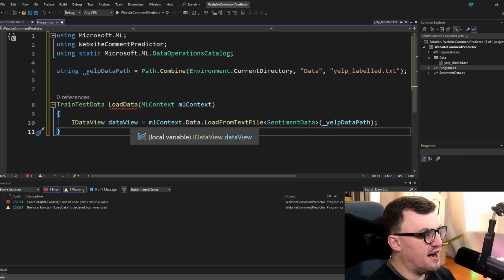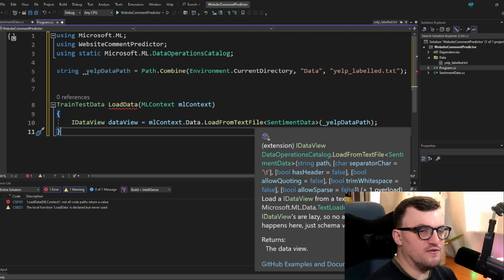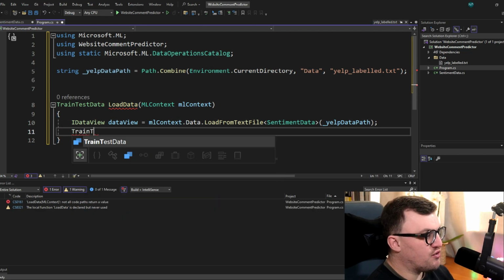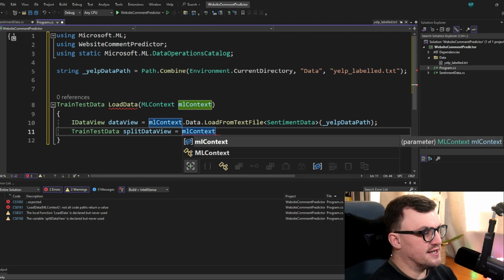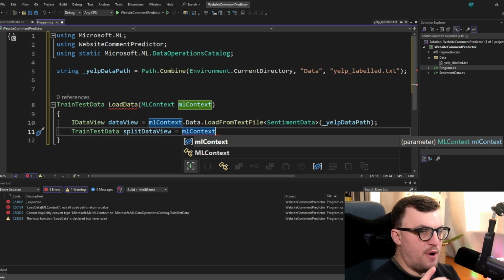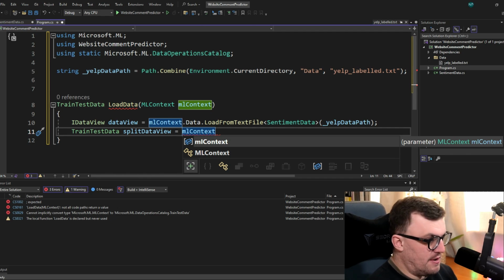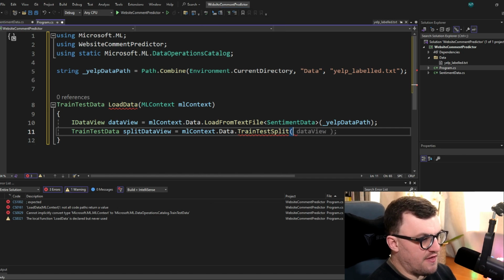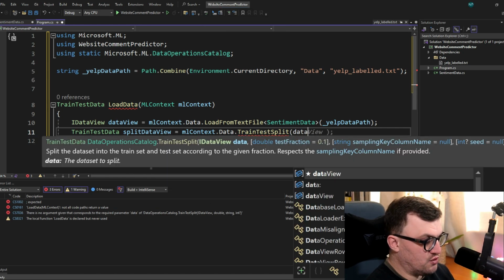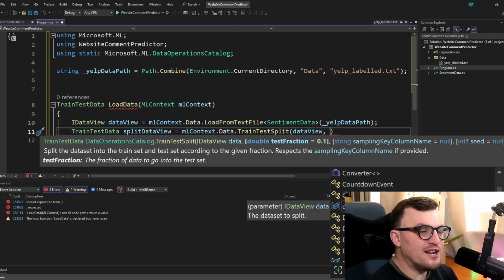And there we go. So we should have an IDataView which represents the data we've just ingested from the text file. Then we create our train test data type, and that's going to be called splitDataView. This is because the ML context will split the content into partly trained and partly testable data to build this pipeline. So mlContext.Data.TrainTestSplit. And that function expects the data, which will be dataView.